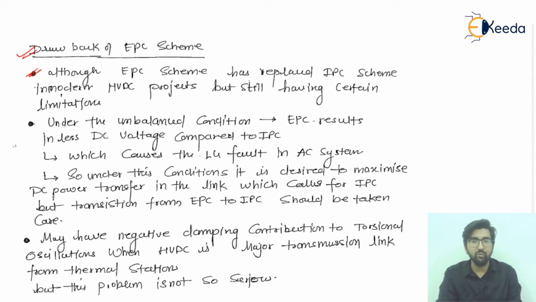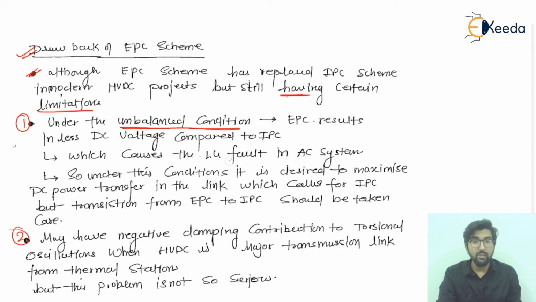I will start with the first point, which says that although the EPC scheme has replaced the IPC scheme in the modern system, it still has certain limitations. We have two limitations written. First is the unbalanced condition. What is the unbalanced condition? That is when the impedances are not equal and the summation of the currents is not equal to 0. That is, IA plus IB plus IC is not equal to 0. That is the unbalanced condition.